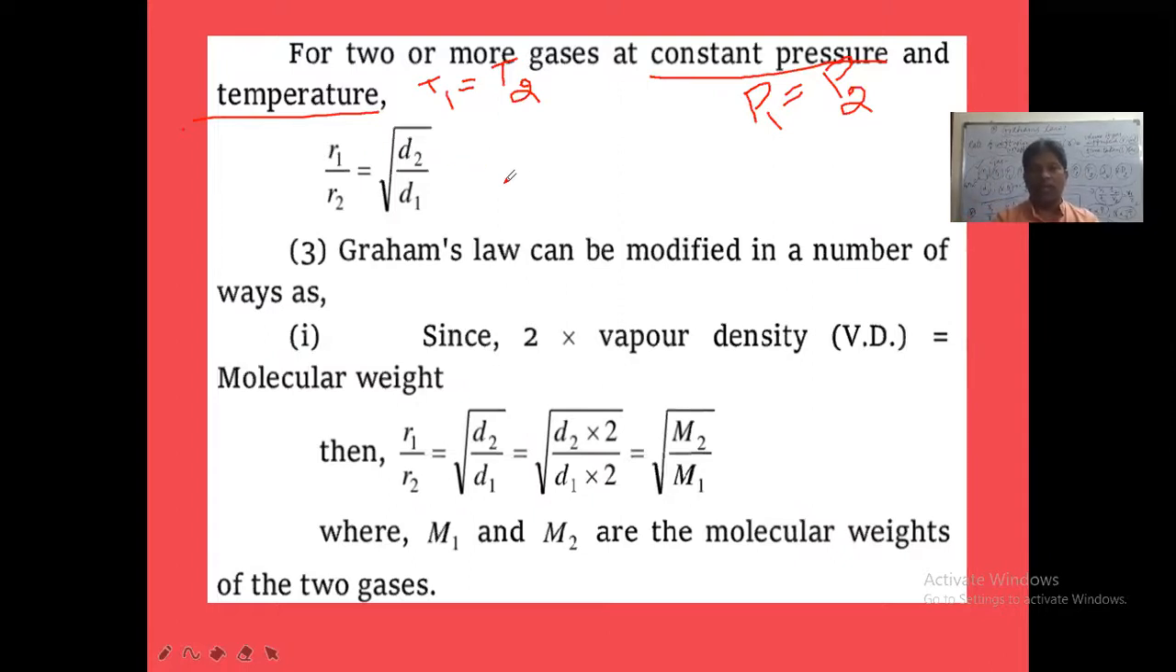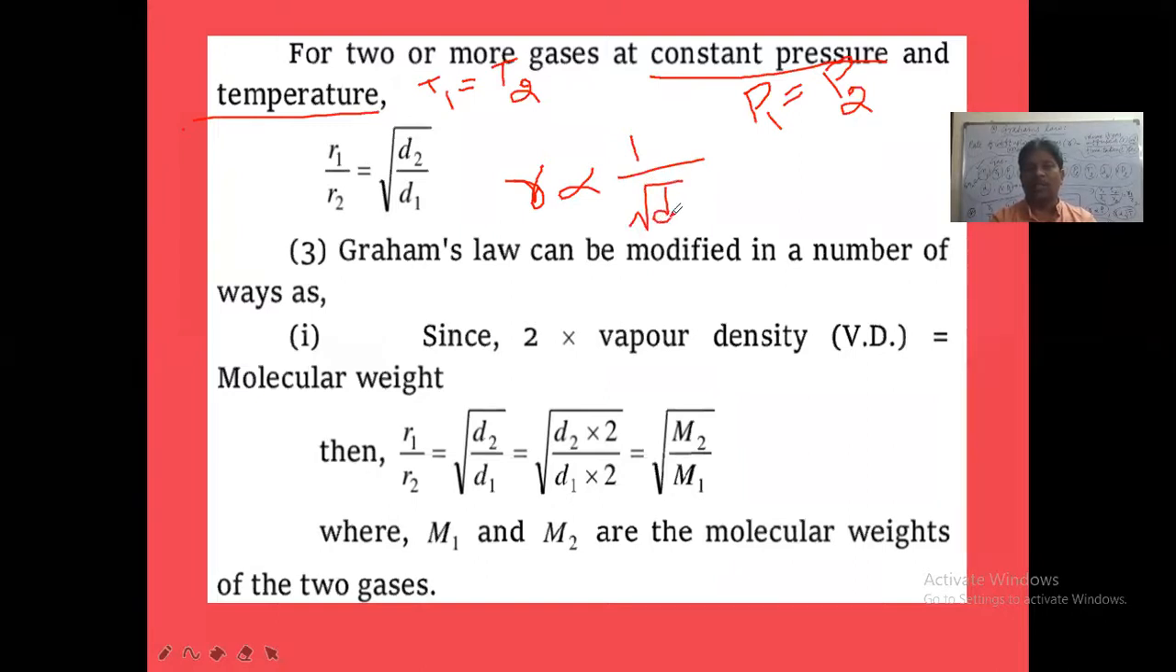So what is the relation here? Rate of diffusion is inversely proportional to the square root of its density. Small d indicates the density of the gas. So the rate of diffusion of a particular gas is inversely proportional to the square root of the density. In this case, we take R1 by R2 is equal to the square root of D2 by D1.